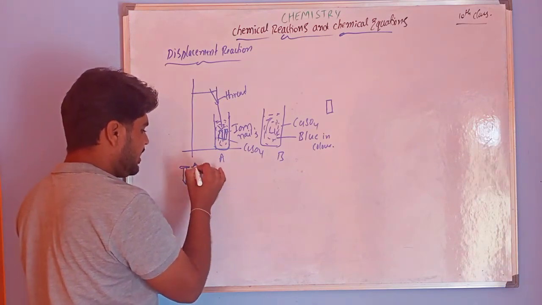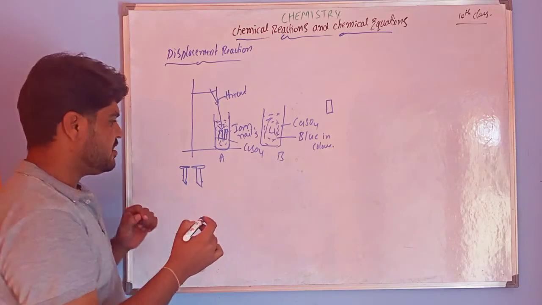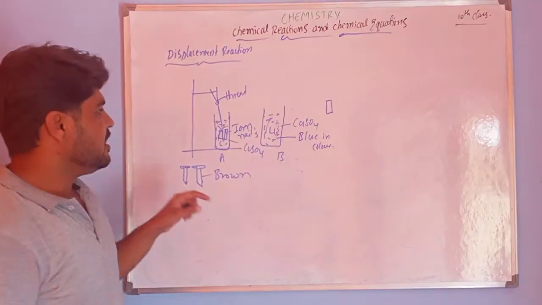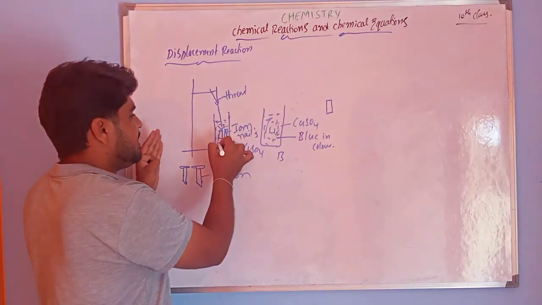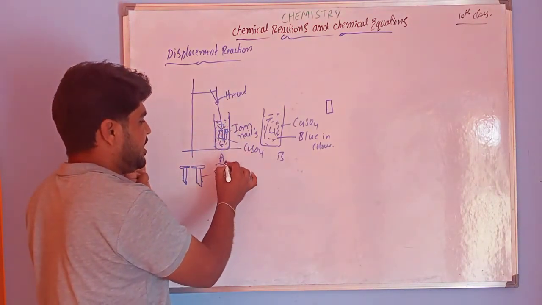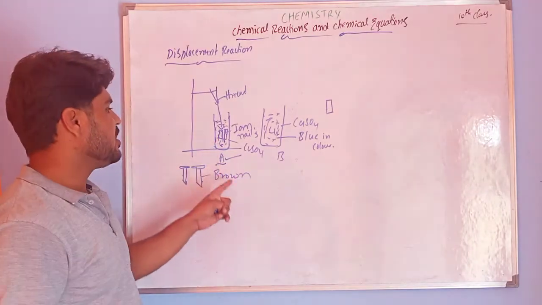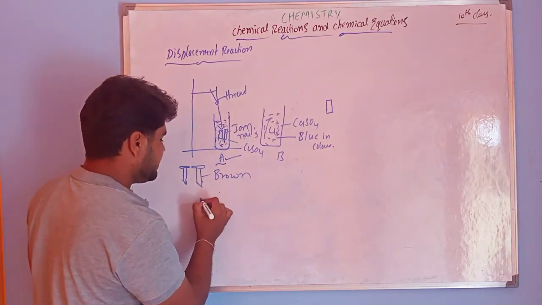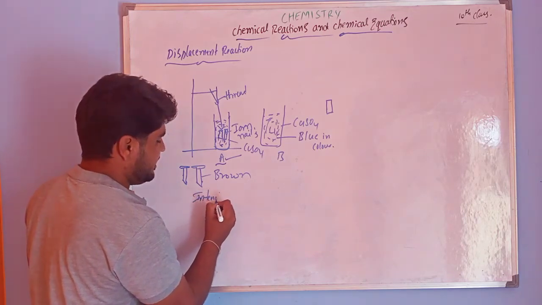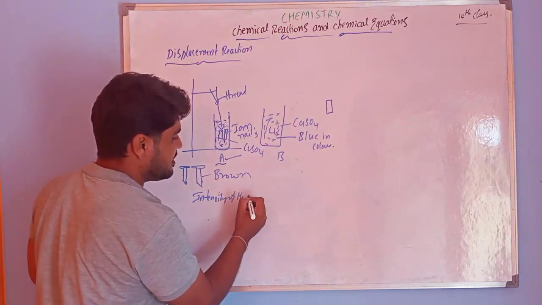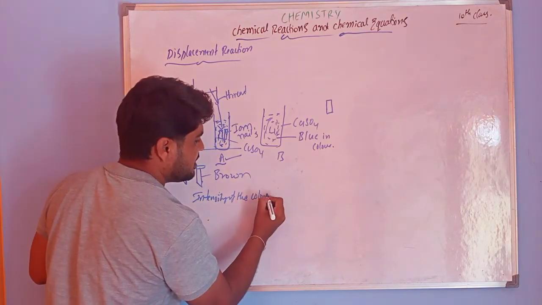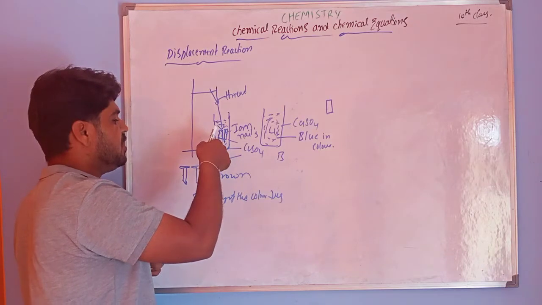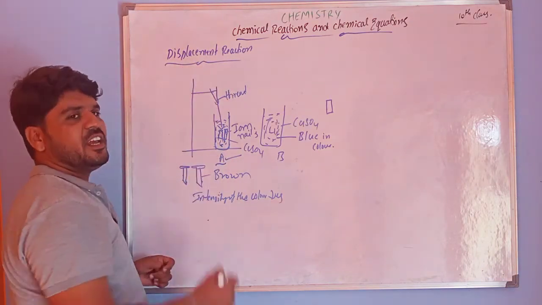The color of the iron nails will change to brown color, and the intensity of the blue color in test tube A decreases. Why? Because in this test tube we can observe the displacement reaction.